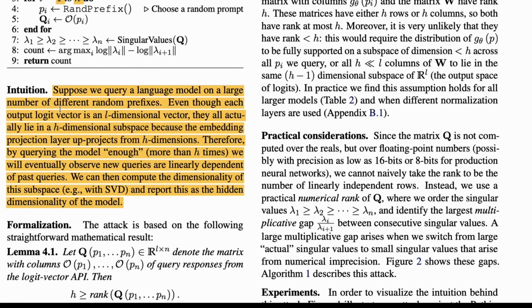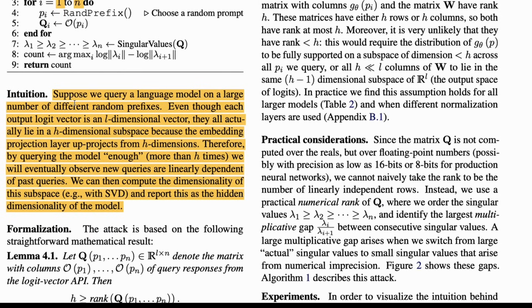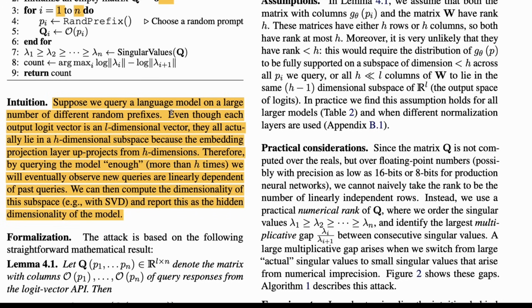I'm going to explain the same thing without the algorithm part. Suppose we query a language model on a large number of different random prefixes. Even though each output logit vector is an L-dimensional vector, they all actually lie in an H-dimensional subspace, because the embedding projection layer up-projects from H dimensions.